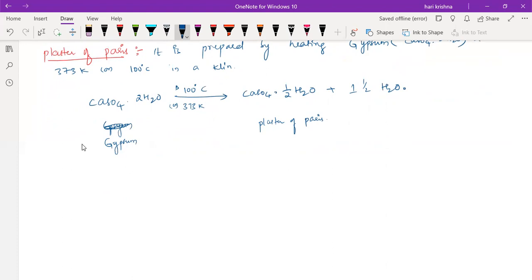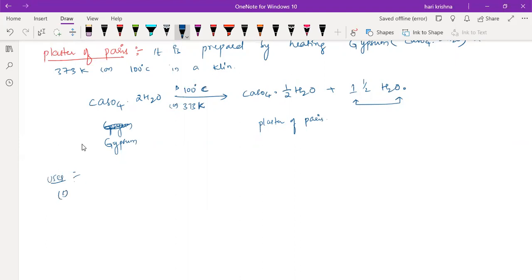Compulsorily you have to maintain only 100 degrees Celsius. If you heat above or below 100 degrees Celsius, the amount of water molecule removal will be different. If you heat above 100 degrees Celsius, the complete 2 water molecules will come out. If you heat below 100 degrees Celsius, only 1 water molecule will come out. In the plaster of Paris, exactly half a water molecule is required for us. So you have to heat exactly at 100 degrees Celsius. Maintaining the temperature is very, very important in the preparation of plaster of Paris.